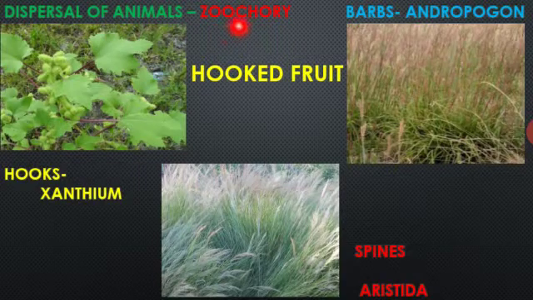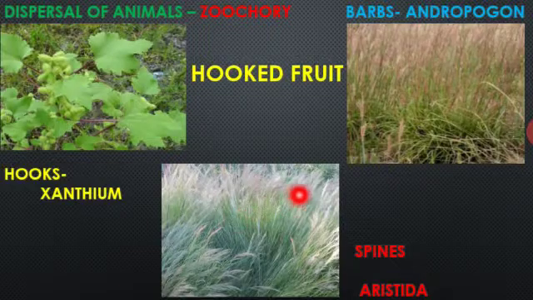Okay. And next one, dispersal by animals. It is named as zoochory. So here this takes place with the help of animals. It is an important type of dispersal in fruits as well as seeds. First one, it is hooked fruit. Hooked fruit, example you can see Xanthium, Aristida, and next one Andropogon.